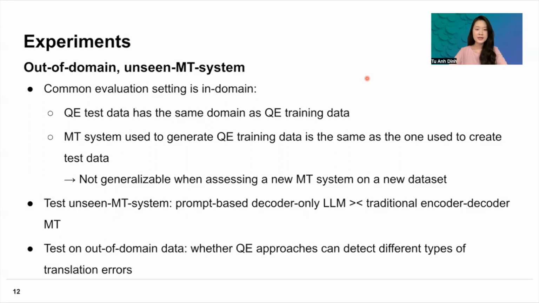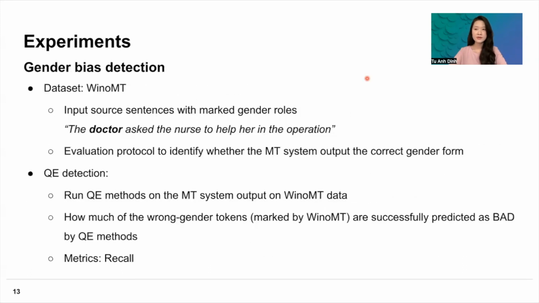And for out-of-domain data, we try to see whether the quality estimation approaches can detect different types of translation errors. The first type of error that we want to evaluate on is gender bias. The dataset we use in these experiments is WinoMT, where they include short input sentences with marked gender roles. So for example, the doctor asked the nurse to help her in the operation. The doctor here is the word of interest.